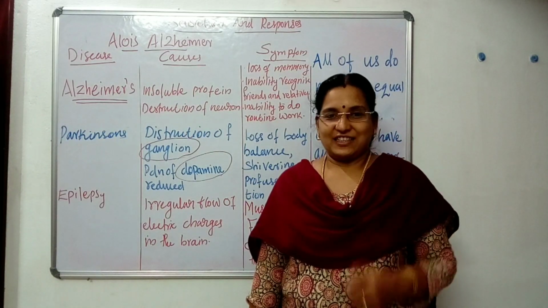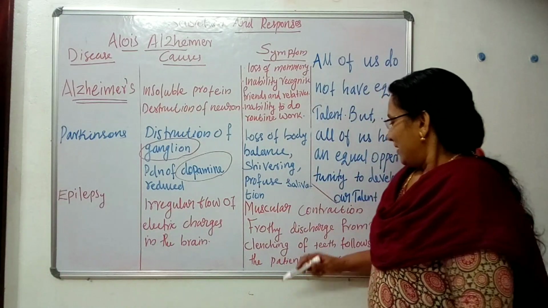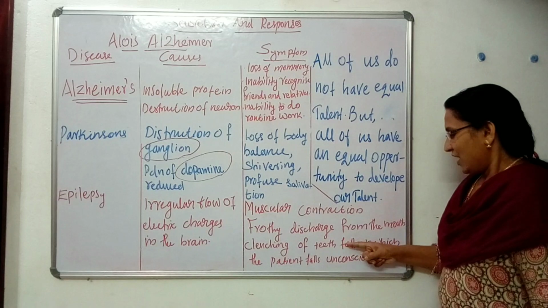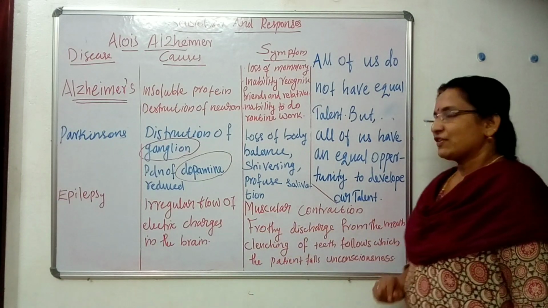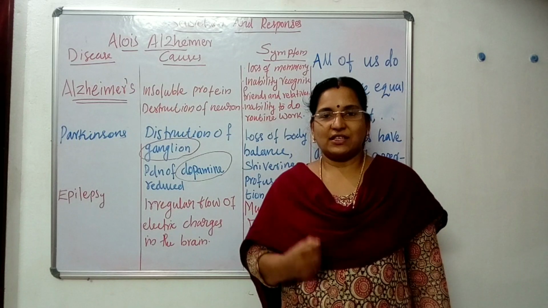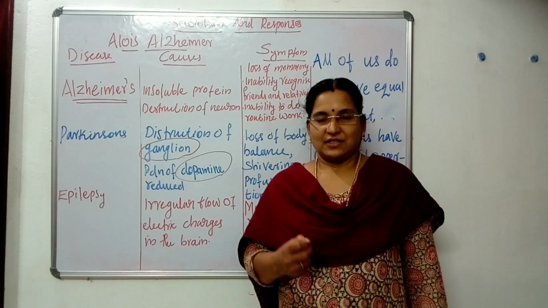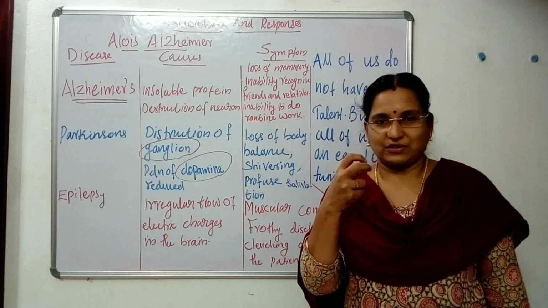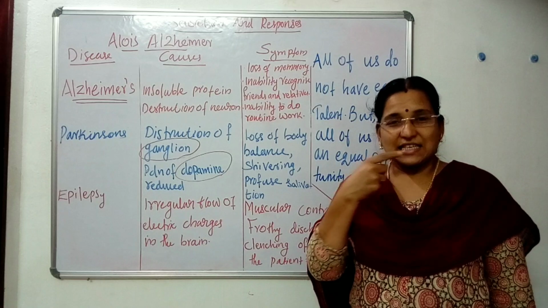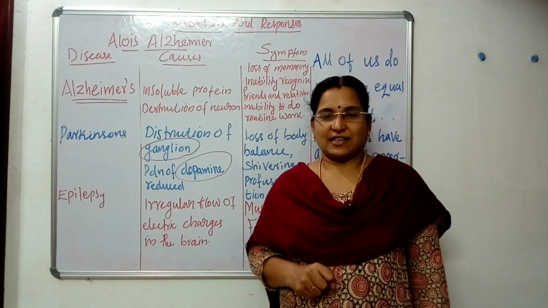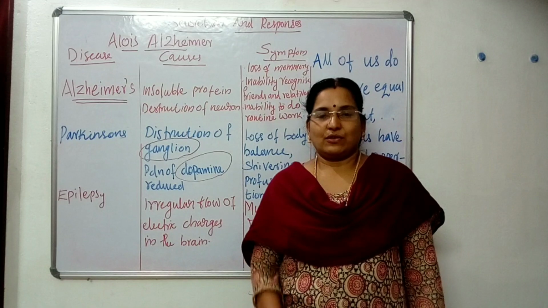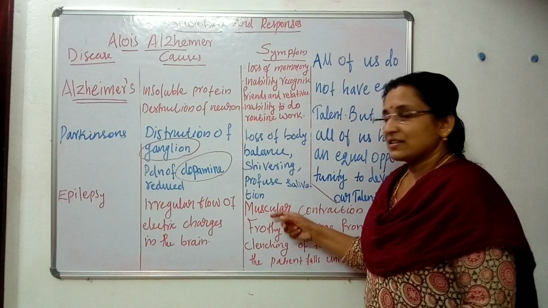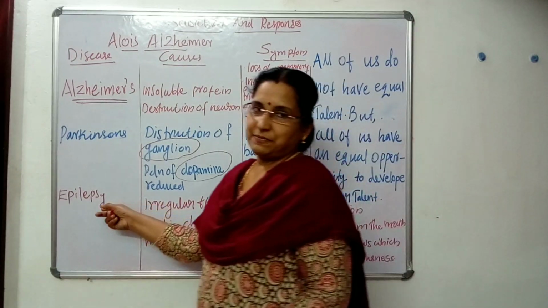Yes, clenching of teeth and muscular contraction, then frothy discharge from the mouth. What is frothy discharge? The saliva forms a bubble-like condition and forms that frothy discharge from the mouth. Then later the patient becomes unconscious. These are the symptoms of the disease epilepsy.